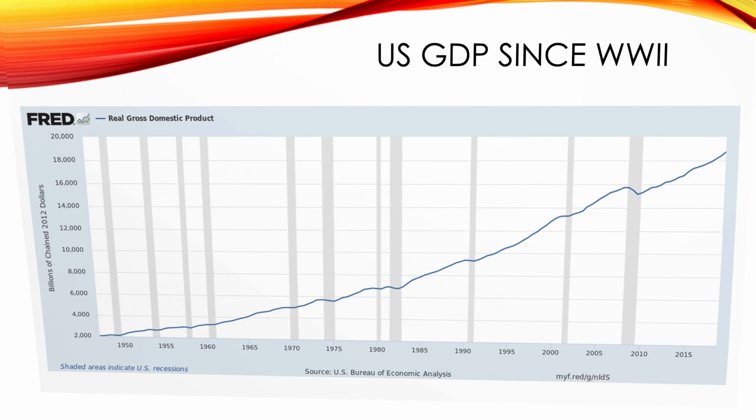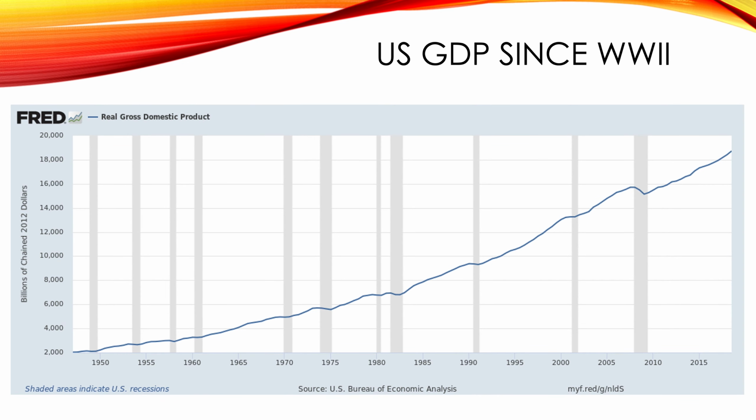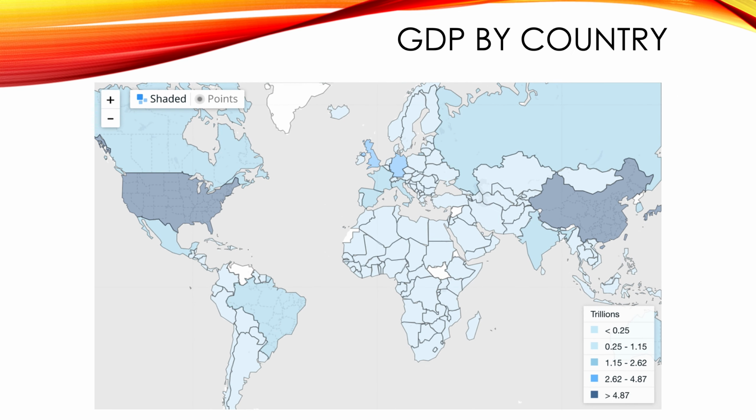And you've seen this before, but this is the United States GDP, this time real GDP, since World War II. And so let's think about what this means. This is our national income. This is how much money is being made by the United States. It started off in 1945 at just over $2 trillion, and today is over $19 trillion. That's our national income right there. It's a massive number. And as I've previously said in a different video, it's the biggest in the world, right?